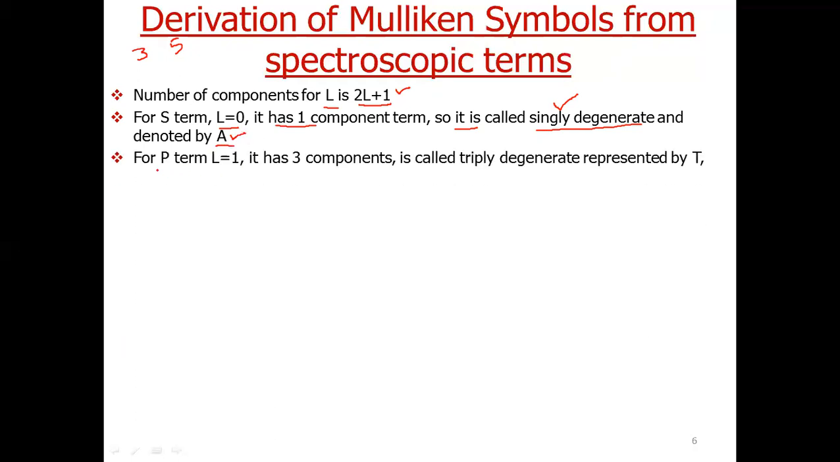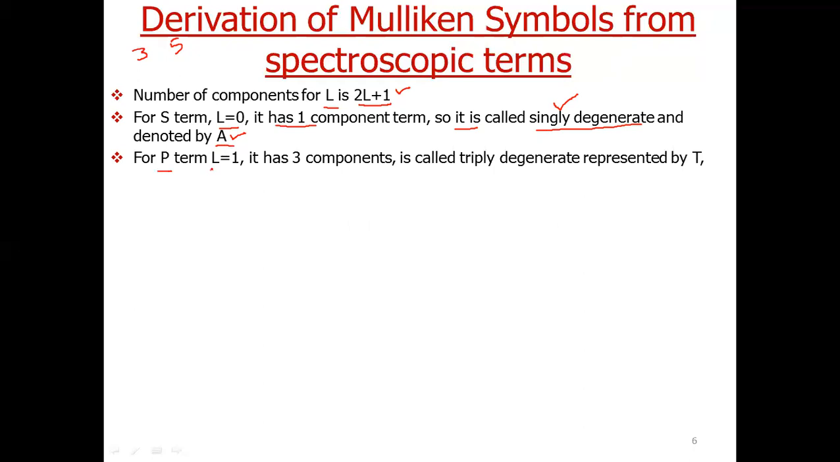So we can say it is singly degenerate, as there is only one orbital or one component. So we call it singly degenerate, and we represent singly degenerate states by symbol A. Now let us see the case of term P.